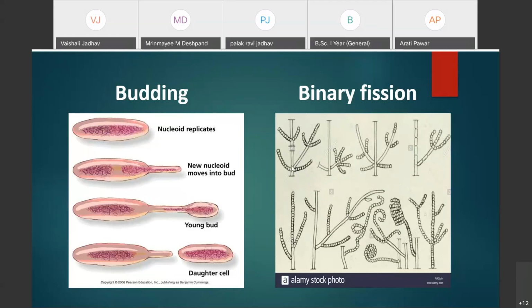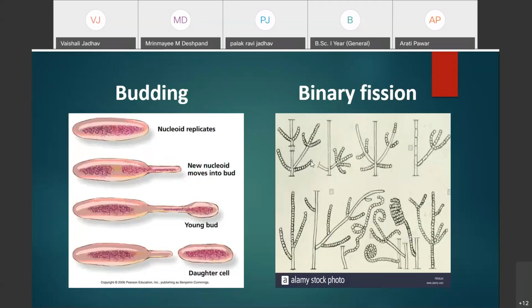We have already discussed the different shapes of bacteria, and conidia formation mainly takes place in the filamentous type of bacteria, for example Streptomyces. This is a photograph of Streptomyces, a filamentous bacteria.